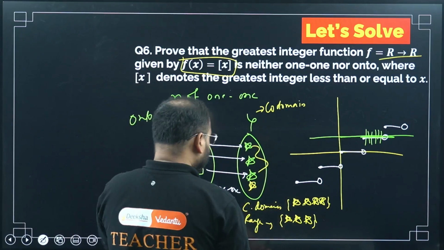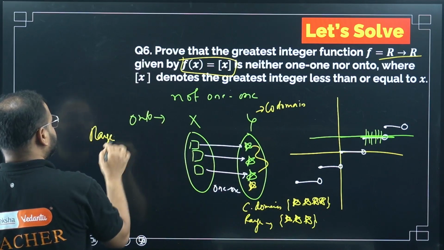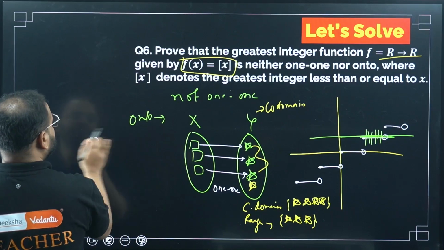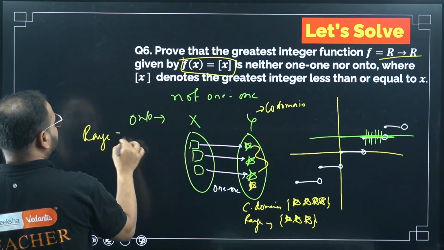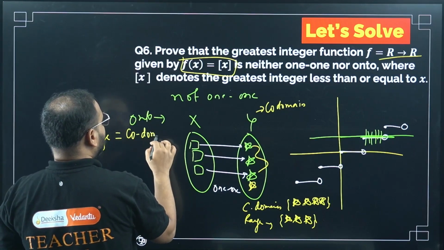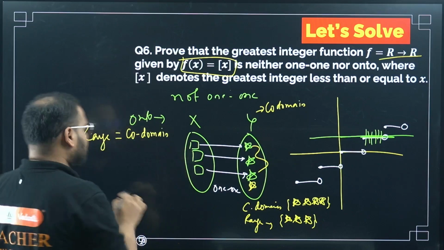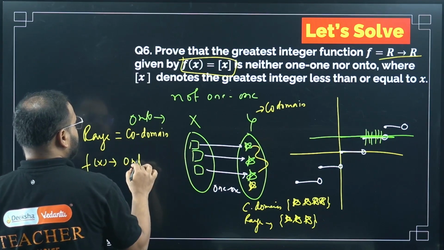Not equal. So what is an onto function? Whenever my range becomes equal to my codomain, then I can say the function f(x) is onto.